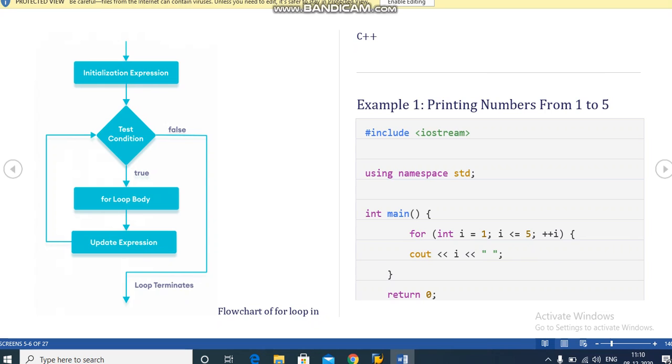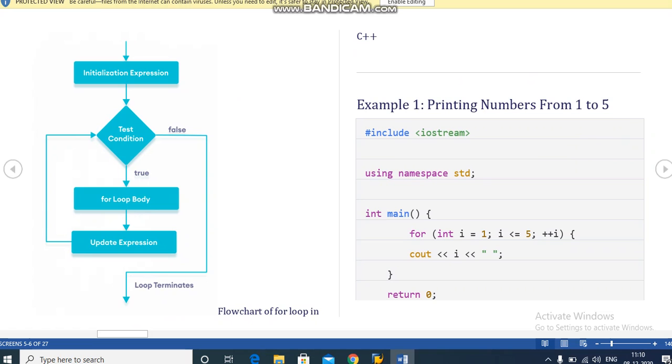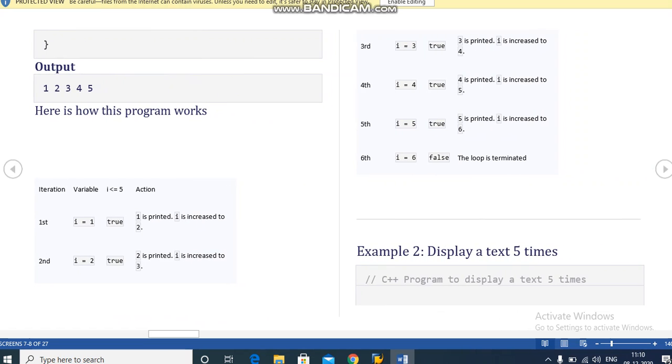Then return 0, the output will be 1 2 3 4 5. So we have to check the execution of iteration, which means checking the for loop execution. Iteration means the looping statement, the control of the statement.